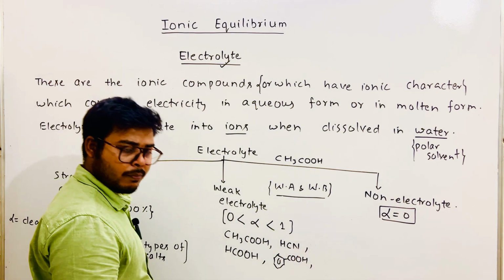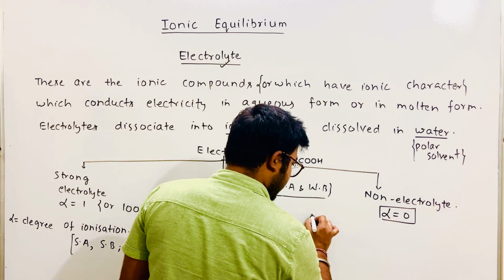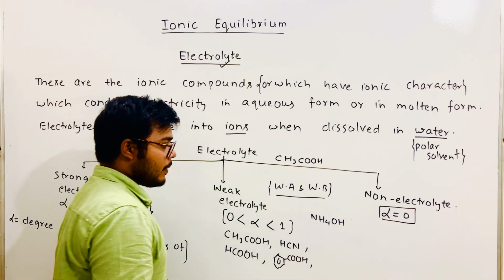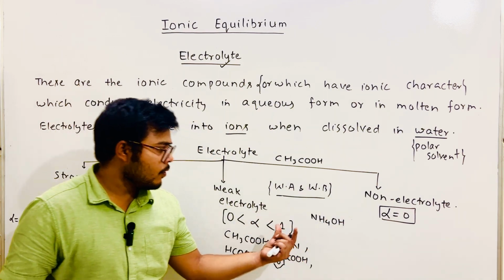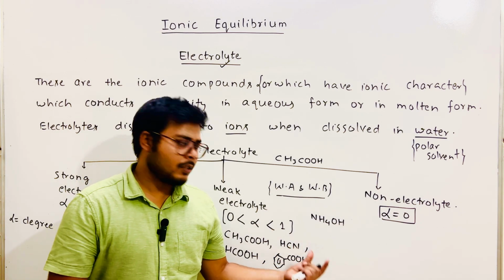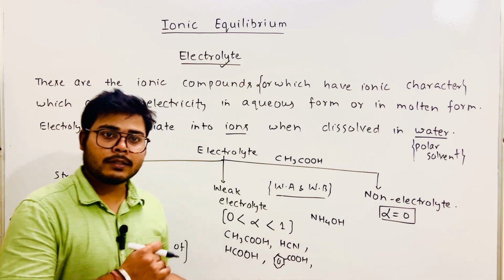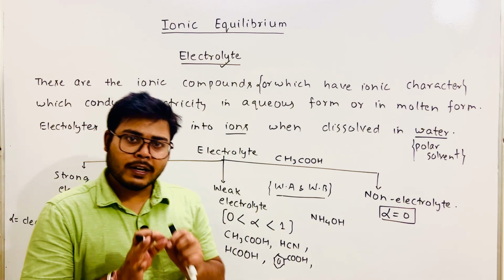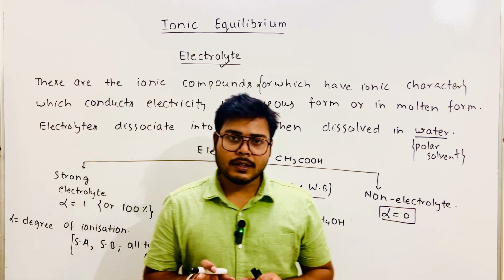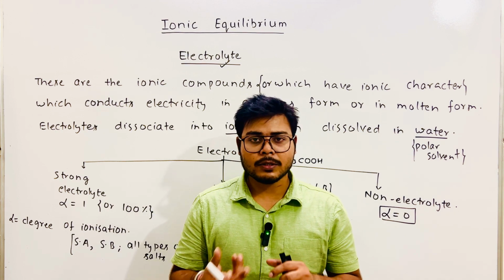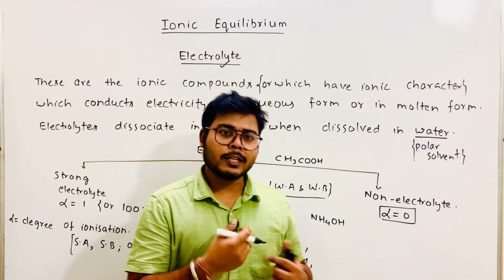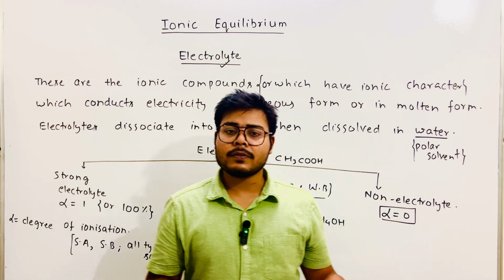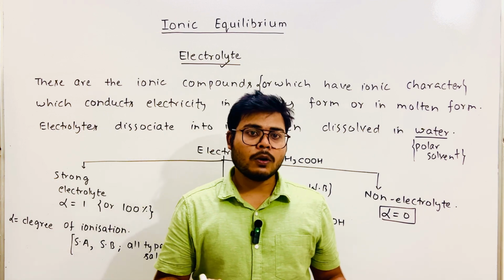Then if I talk about base, yes, NH4OH, ammonium hydroxide. This is a strong, weak base. I'll give you more examples, but as of now these are sufficient. I'll tell you one more important thing: so far, you may have studied some substances which dissociate into H plus in water. When they give H plus in water, these are called acid. Some things which give OH minus in water are called base.